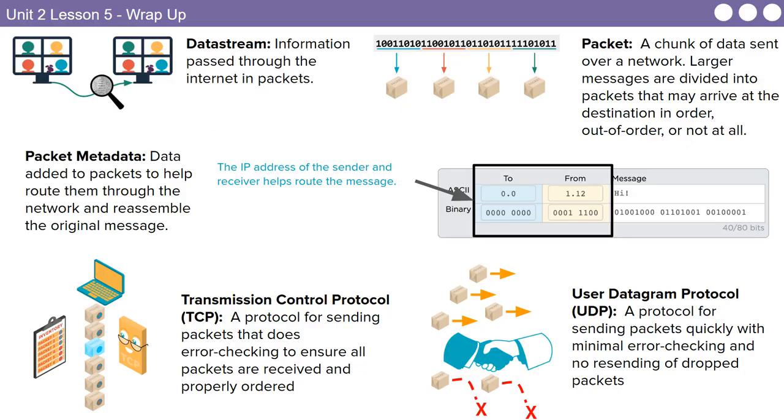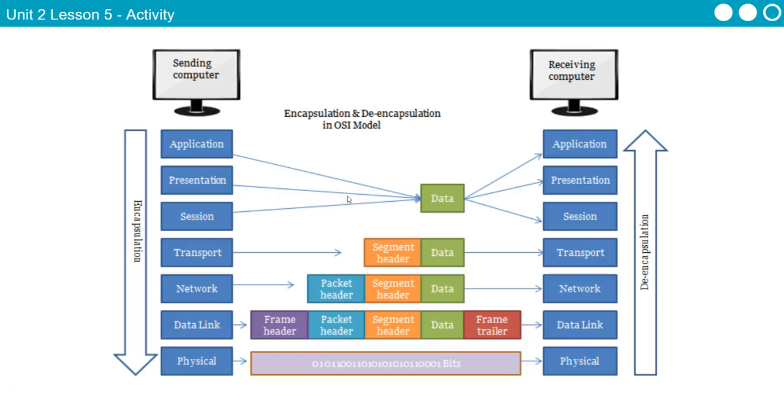All right, so when we talk about data stream, I know that one's not on here. That's information sent across the internet as a sequence of packets, right? Actually, this one is on here. Information passed through the internet in packets. So whenever we take a file and we're going to send it, we're saying that's a data stream. So kind of a visual, again, you don't have to memorize this. This just shows you this idea of packets and metadata, right? This is called the OSI model. And there's 7 layers to it.